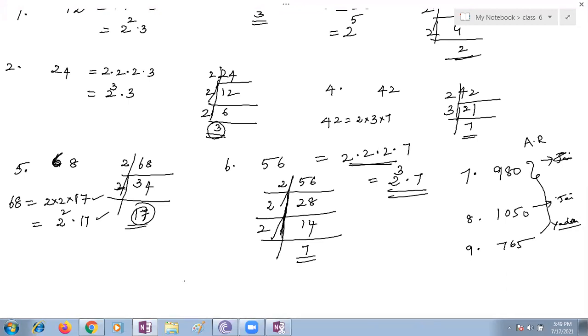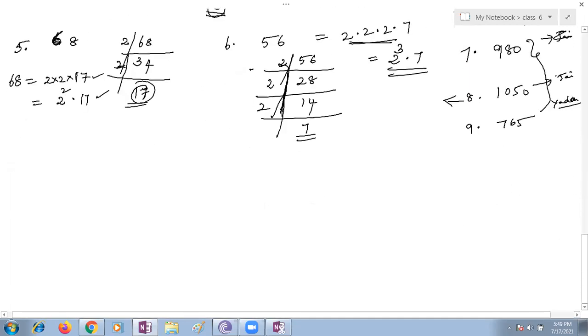Ma'am, done. Jaydeep, any problem? No, ma'am, completed. Please give your factors, Jaydeep. Jaydeep, 1050. Yes, ma'am, I'm sending. Tell, or else I will write on the screen. Ma'am, it is 2 into 5 into 3 into 5 into 7.